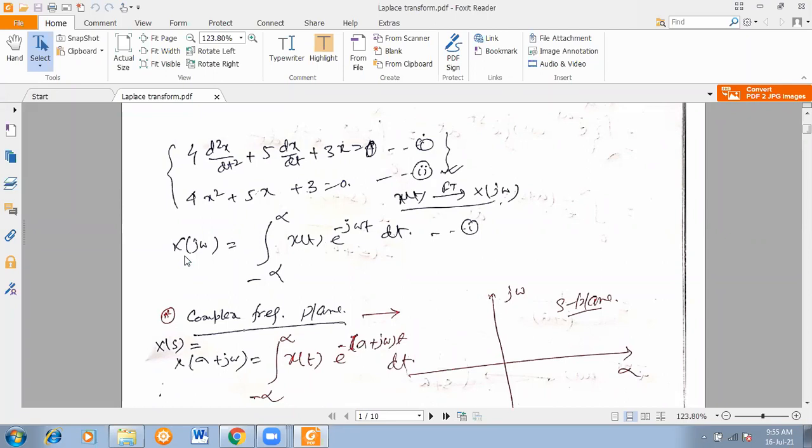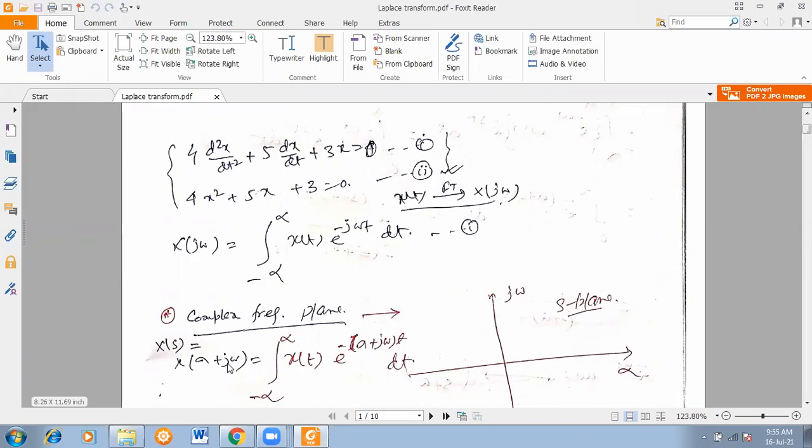So in the case of Laplace, we are using the complex frequency domain. In the case of X of j omega, we will write X of sigma plus j omega.